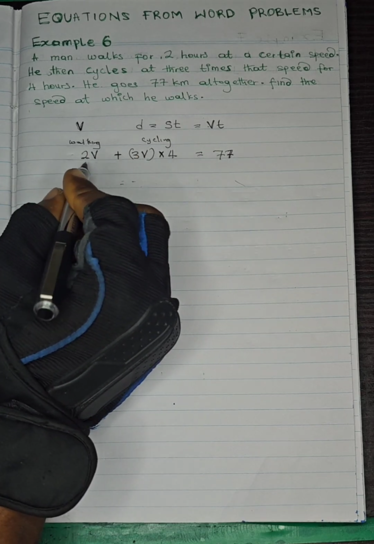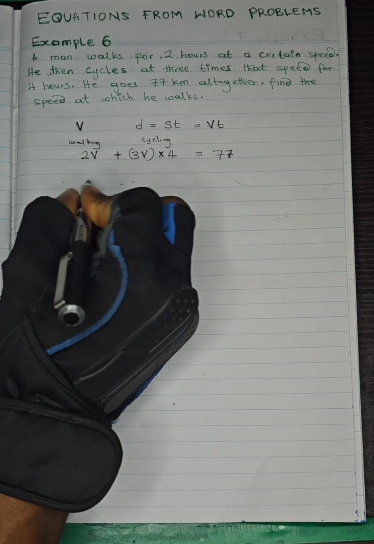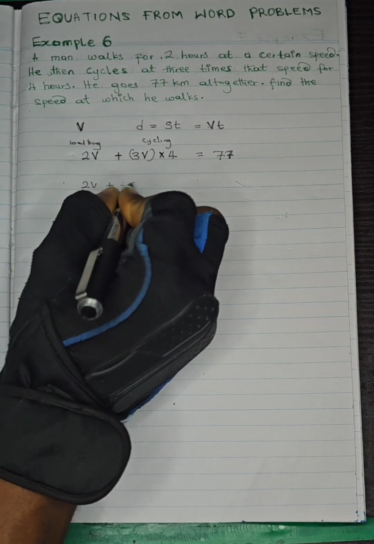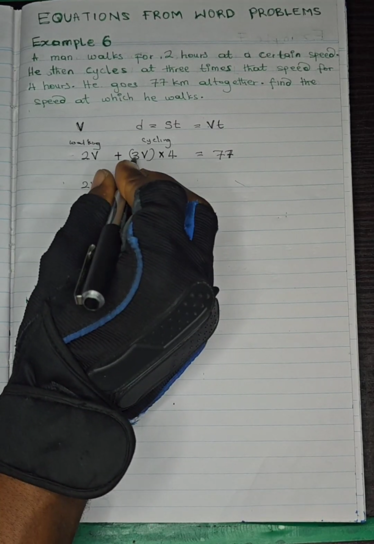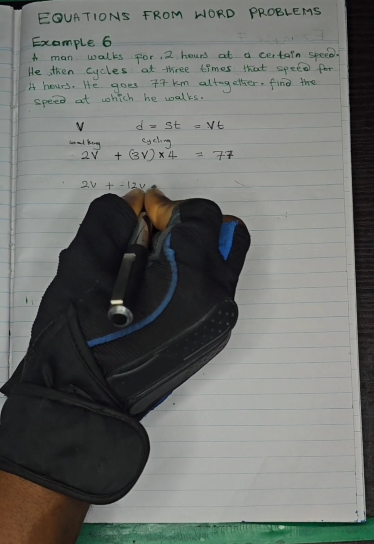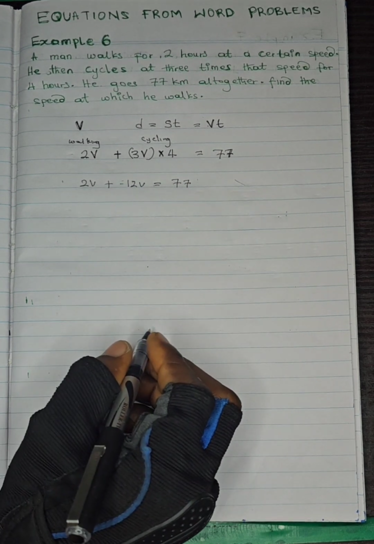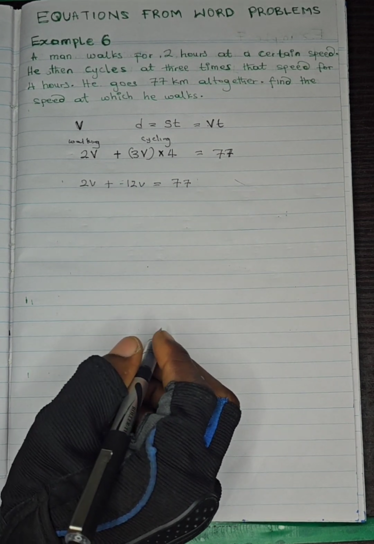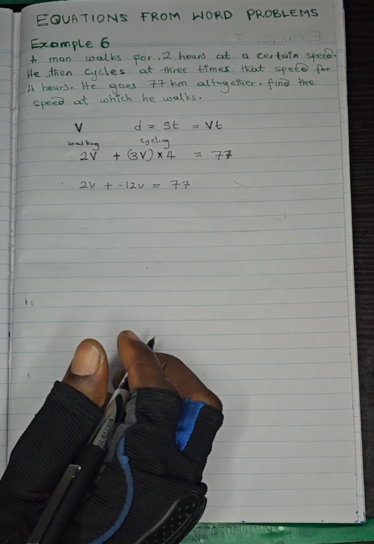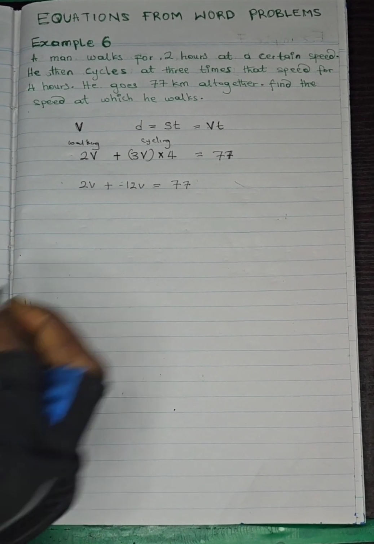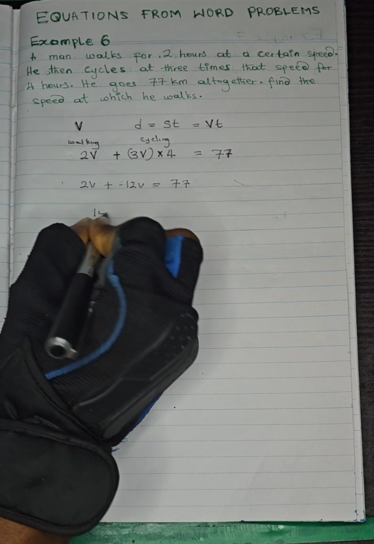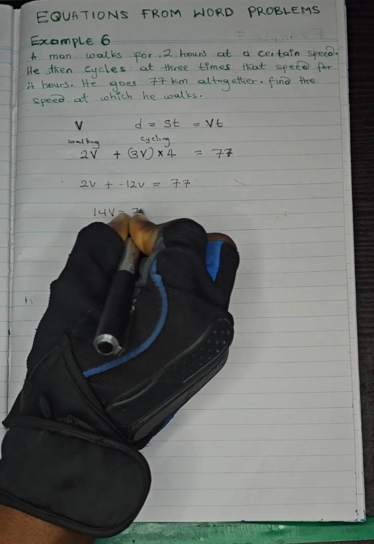So in this case, we'll now have 2v plus, when you open up this bracket, 3v times 4 will give you 12v, which will give you what? 77. Are we together? So the next thing we are going to have is 14v is what? 77.